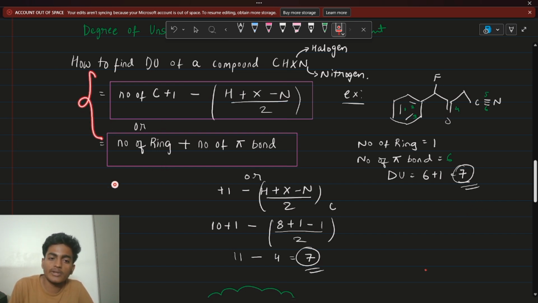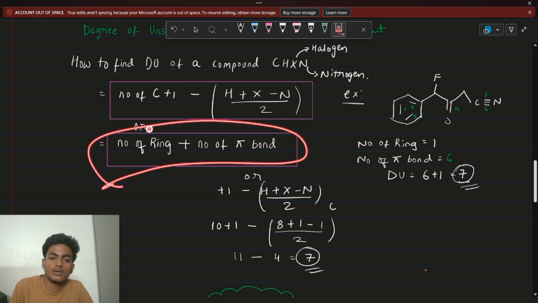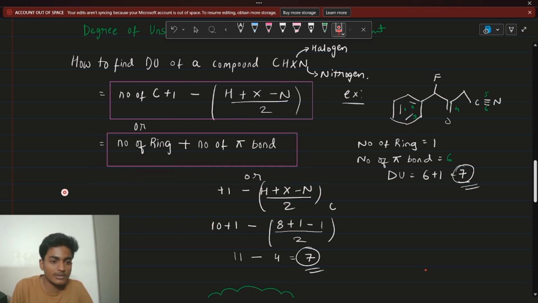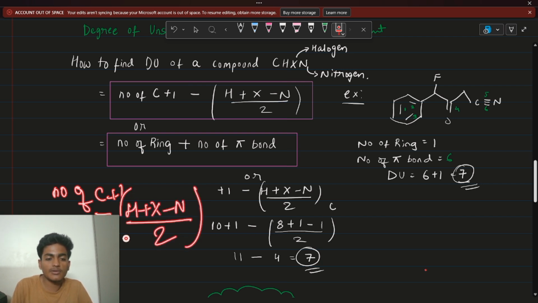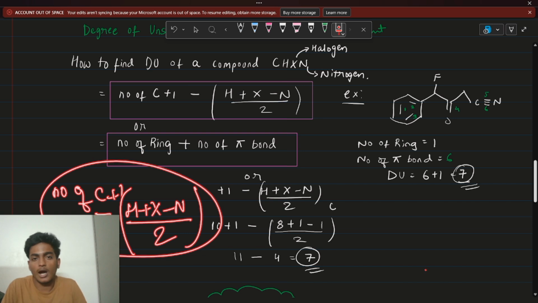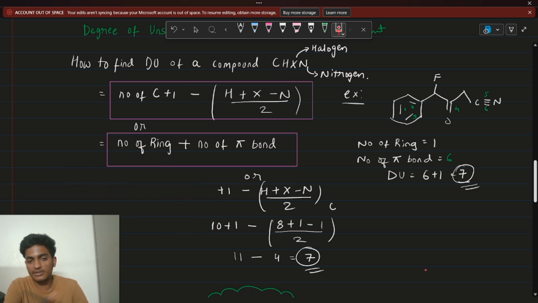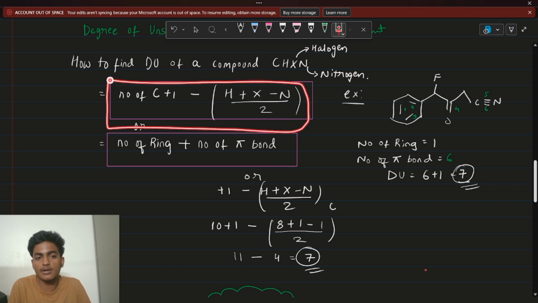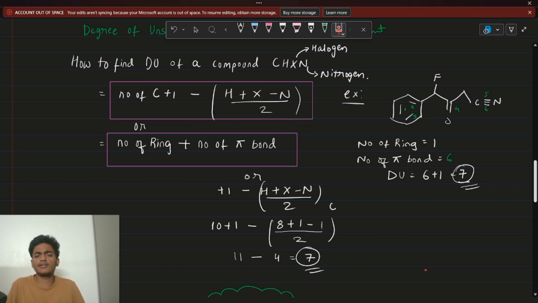Now let's go to the second part. Sometimes you're not very comfortable doing the ring part. So in the second method, let's have a simple formula: number of carbon plus 1 minus H plus X minus N by 2. Usually this formula is not recommended, but if you can understand this and retain it, then this is a very good trick to get your double bond equivalent. I usually follow this, but most teachers don't prefer this formula. But this is good if you can remember it. C plus 1 minus H plus X minus N by 2. If you practice this a few times, you'll be able to recall it, right?